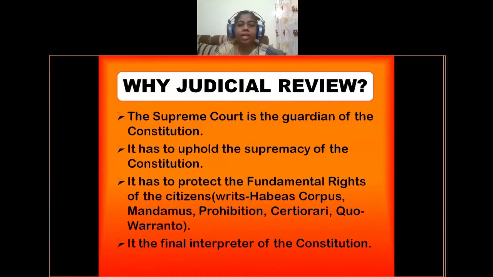So it is the final interpreter of the Constitution. One more responsibility of the Supreme Court is that it is the final interpreter of the Constitution. Interpreter means giving meaning. So all constitutional provisions' meaning will be given by the Supreme Court, and the interpretation given by the Supreme Court is final. So these are the reasons why judicial review was granted to the judiciary.